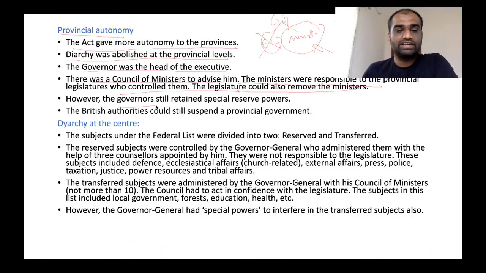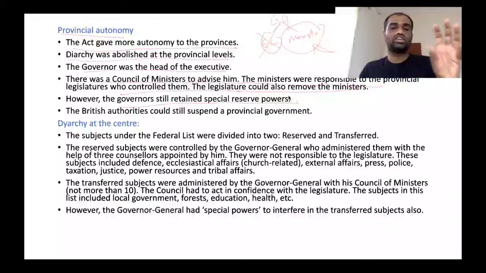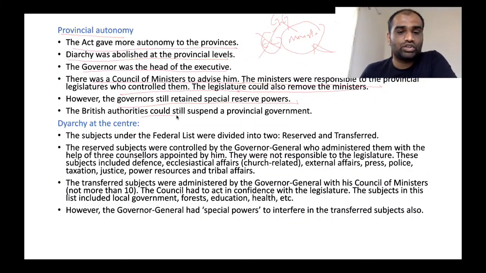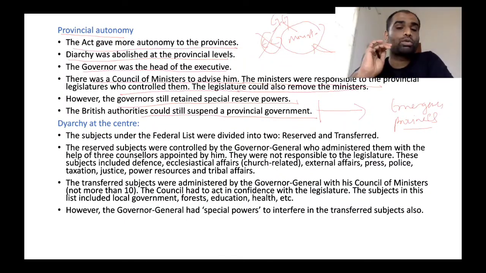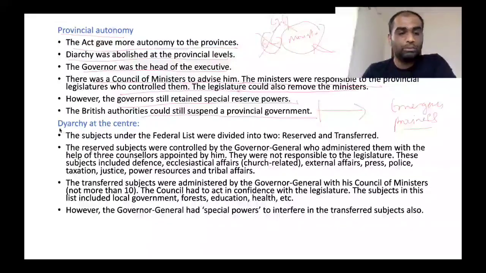However, governor still retained some special reserve powers. So, even though the number of subjects given to ministries was expanded, some provisions were reserved for the governor. British authorities could still suspend provincial government. Now, this provision is similar to emergency provisions in the Constitution of India. Clear? If the Governor General Viceroy felt that any British province was not being ruled properly, they could suspend that particular provincial government. Now, importantly, even though diarchy was abolished at state level, diarchy was introduced at central level.